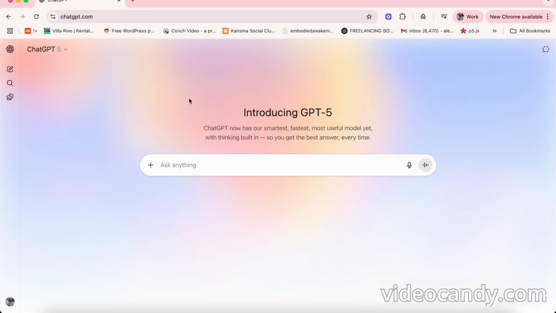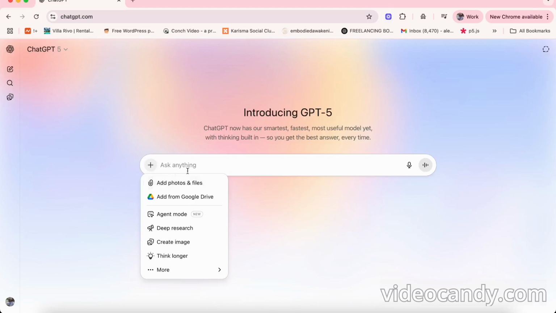Okay, I'm recording this raw video because I just got access to GPT-5. Let's look at that together, okay? I'm also gonna show you the bugs I'm finding.